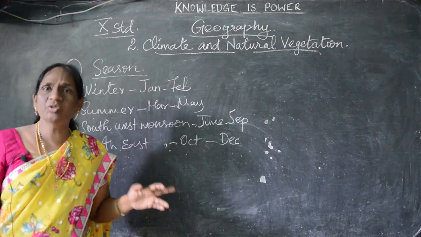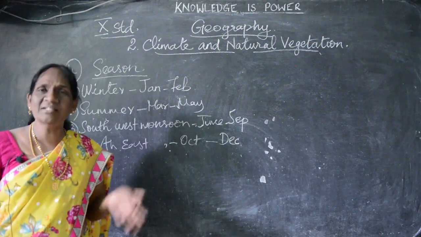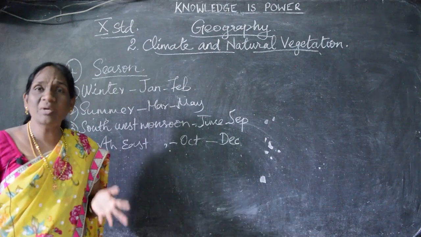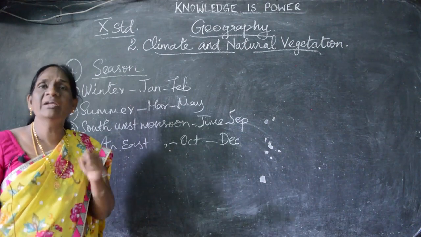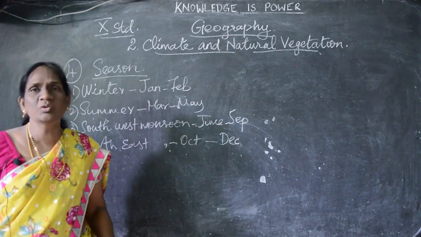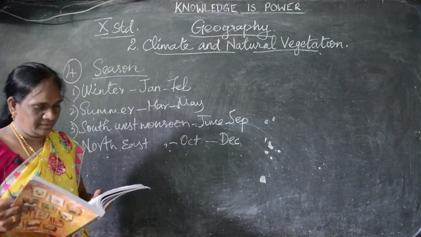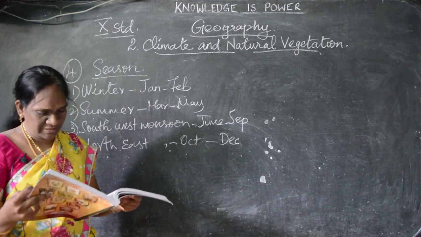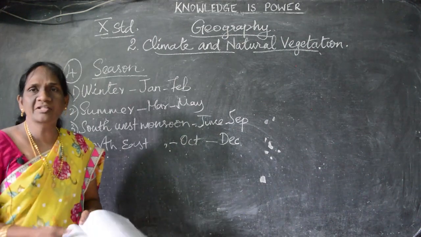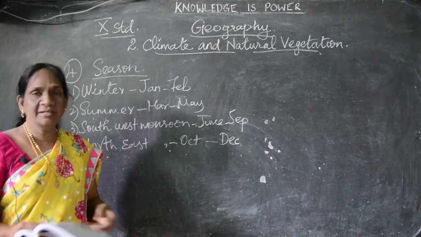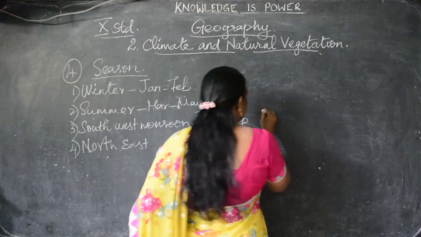It is from June to September. Now we are in which season, children? Yes, we are in the southwest monsoon season. That is why we are getting much rainfall. The southwest monsoon season gives much rainfall to India, especially to South India. It starts from June and goes to September, and it is called the rainy season. And it is happening in the tip of South India.